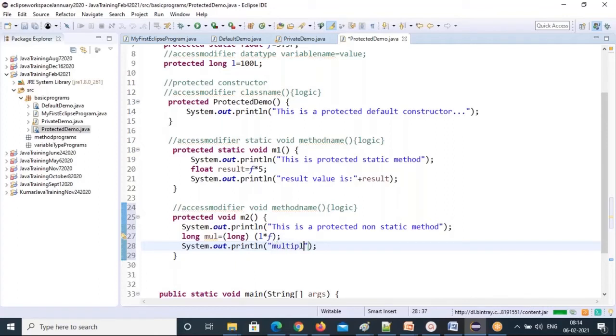So multiplication value. You can ask one more doubt: why are you using a static variable in the non-static method? Well, a static variable you can use anywhere.